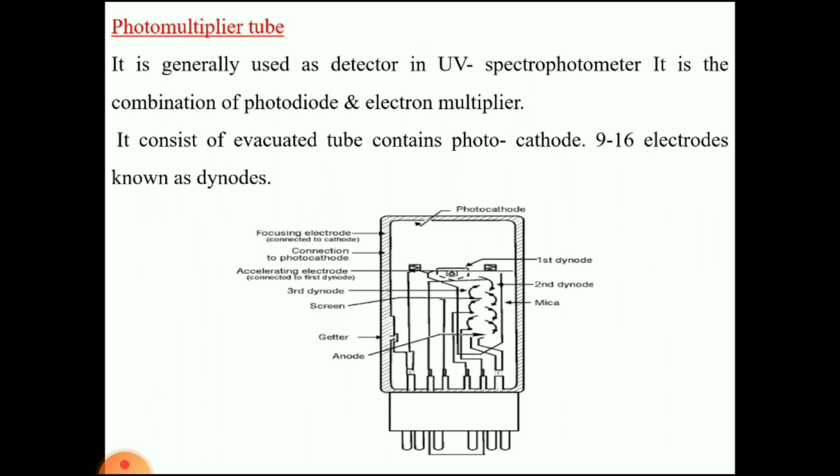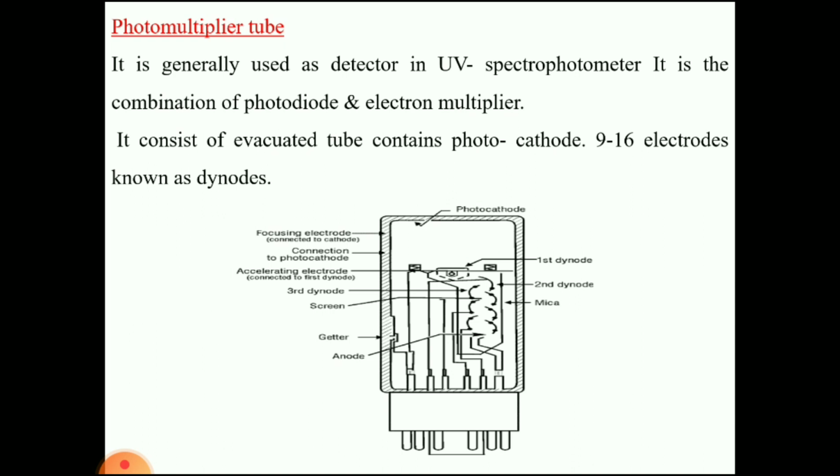Photomultiplier. As the name suggests, the multiplication of electrons happens here. It is similar to a phototube, having a cathode and anode. But in between the cathode and anode, we have some electrodes, nine to sixteen electrodes, which we call dynodes. These dynodes have photoemissive property and electron multiplication property.